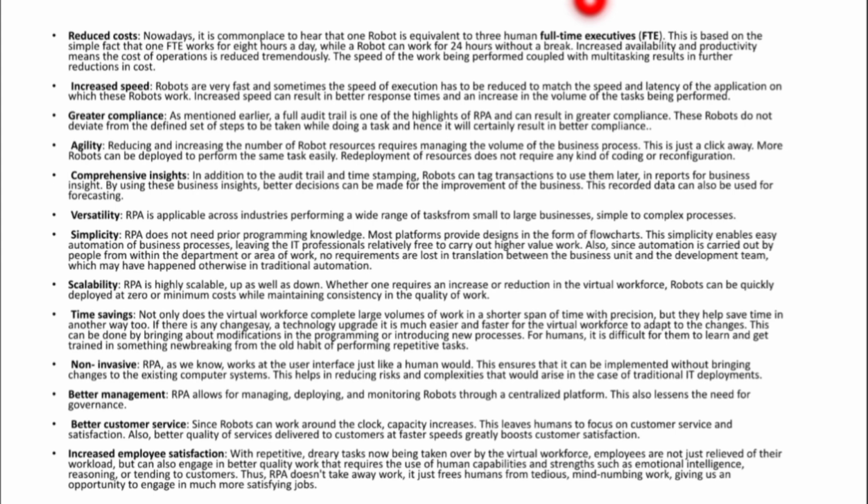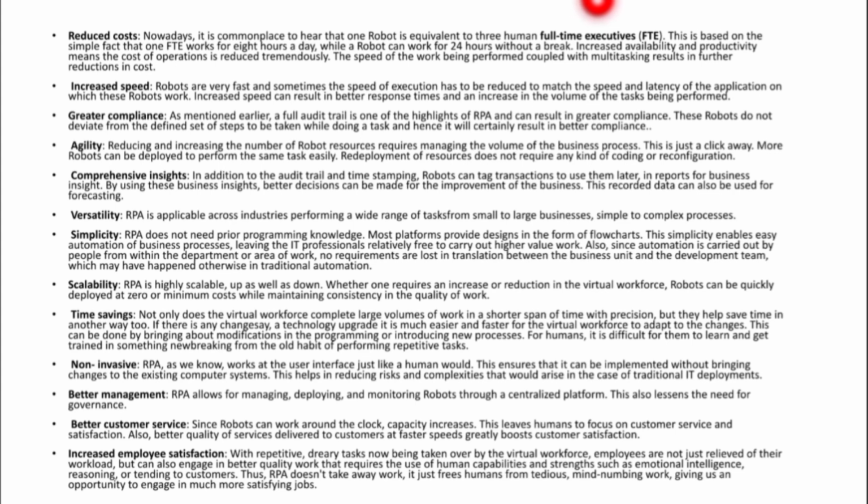That is scalability. Next, time savings, one of the most important advantages. Because you know that robots can work for 24 hours a day, right? Your task can be completed on time or even before time. So it is going to save your time. Suppose as a human, I can do the task in 30 days. As a machine, it can do the task in 15 days, because it can work 24/7. Thereby we can save time, right?